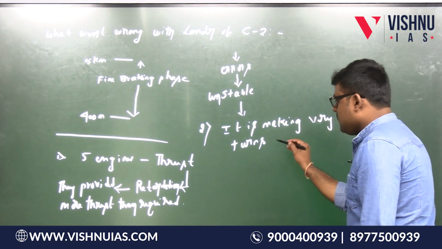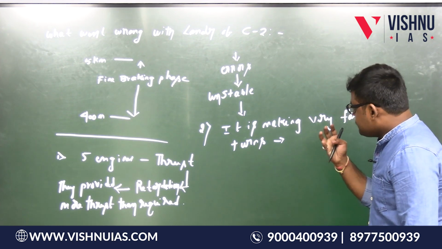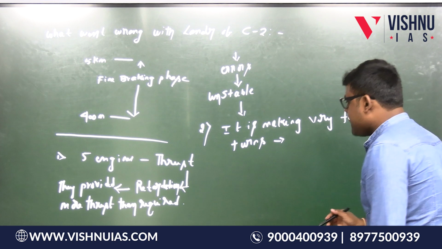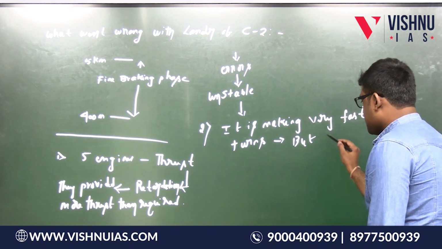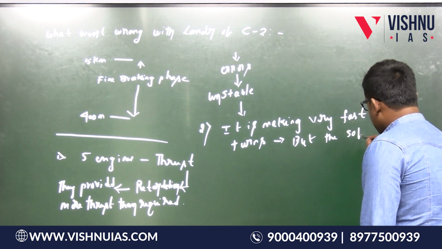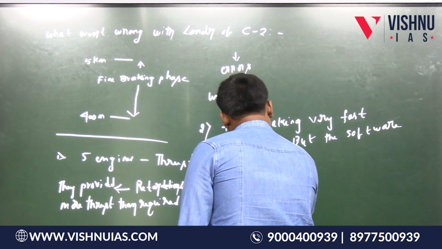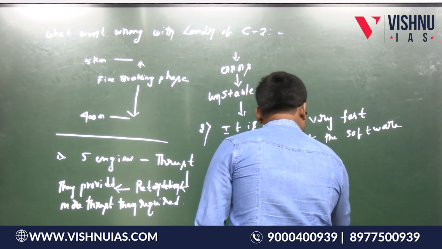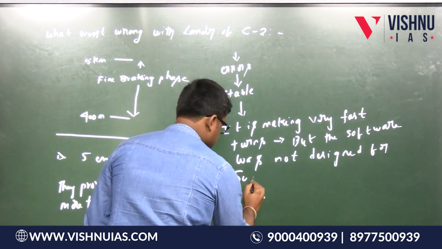But the point here is, when it is about to make a turn, the software which was put in that lander was not designed for such fast turns.